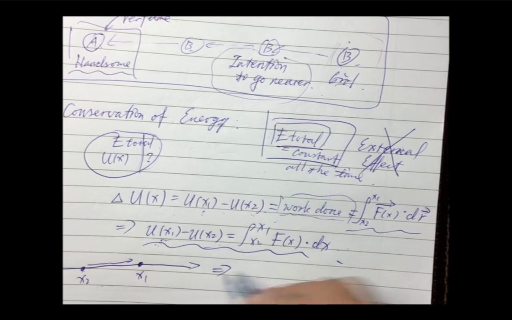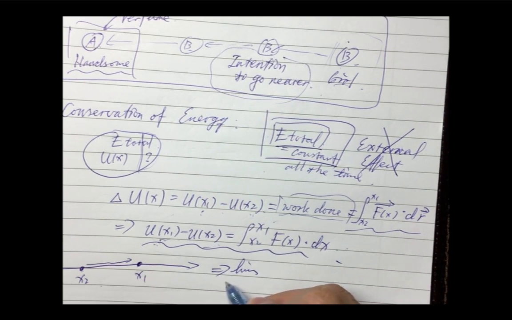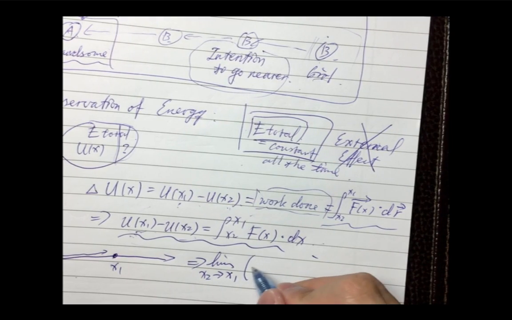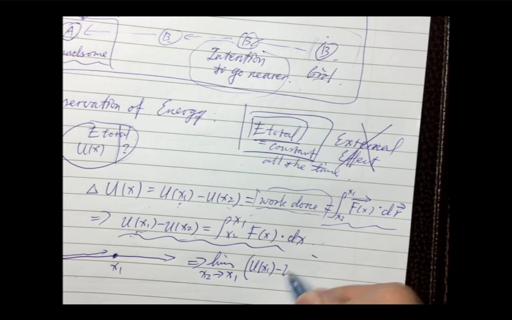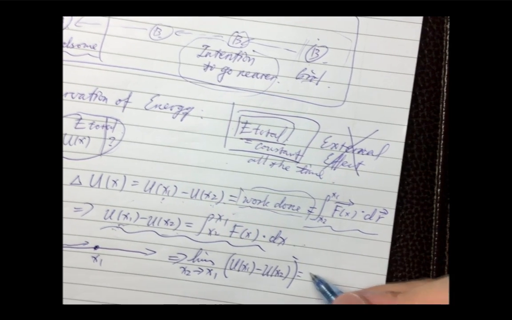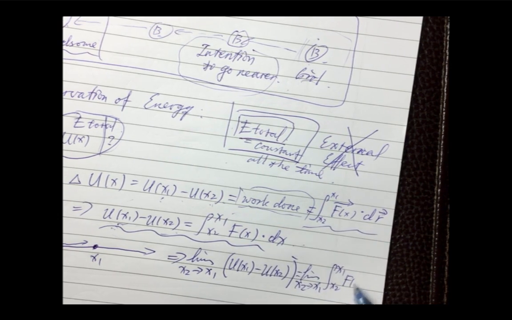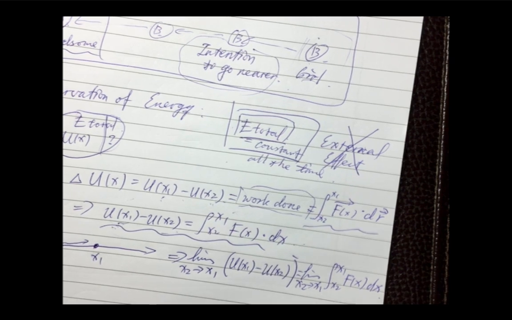So in this case, we are taking a limit where x2 is approaching x1. The left-hand side is U(x1) minus U(x2), right? The right-hand side, write the same thing, limit x2 to x1, integral from x2 to x1 of F(x) dx.